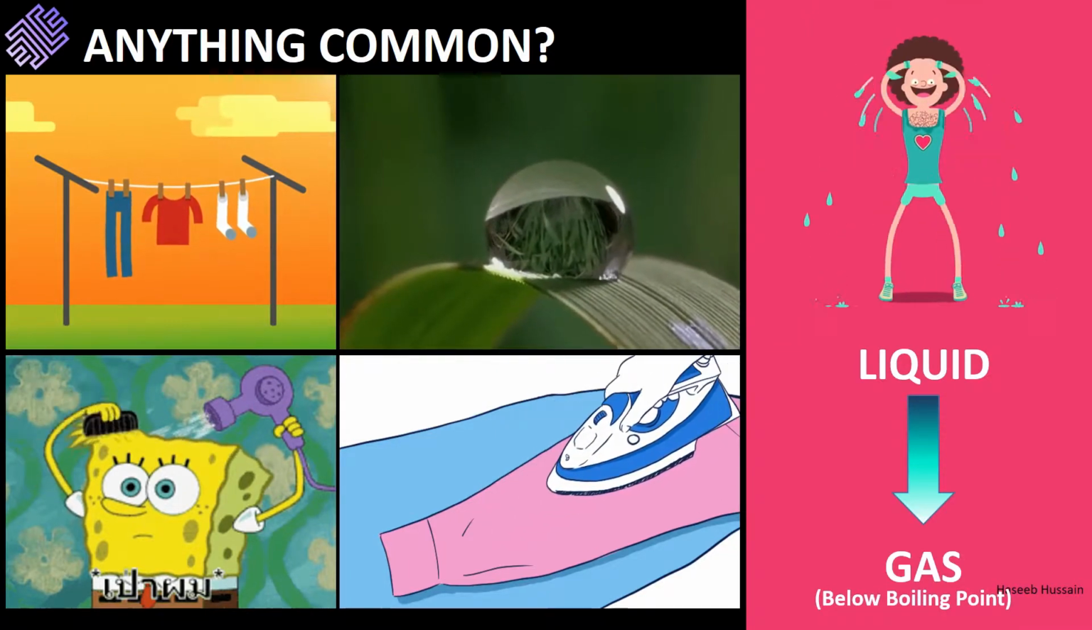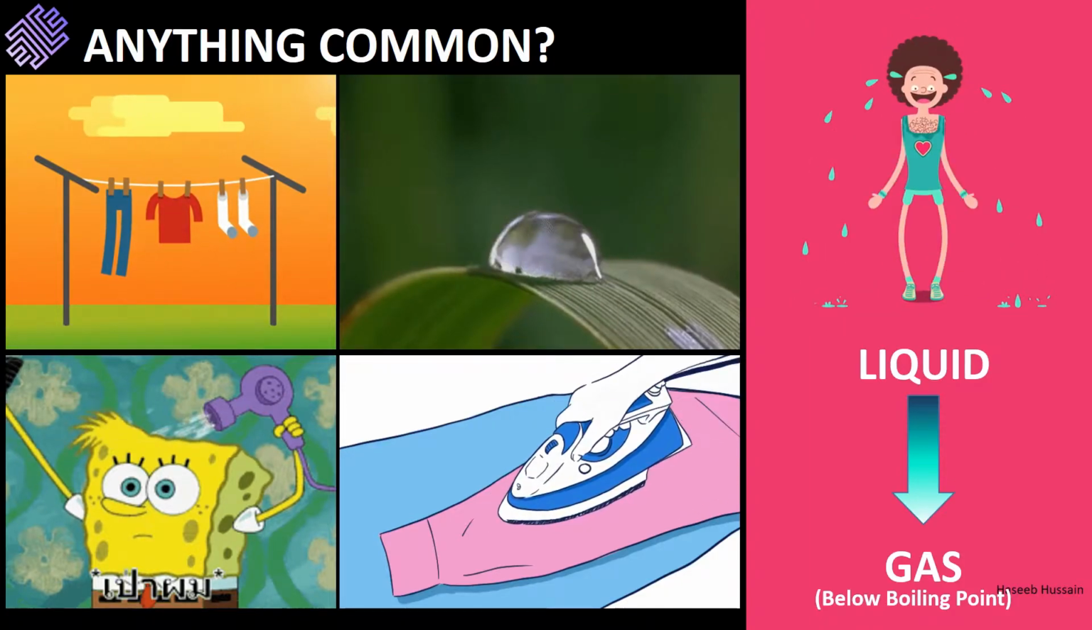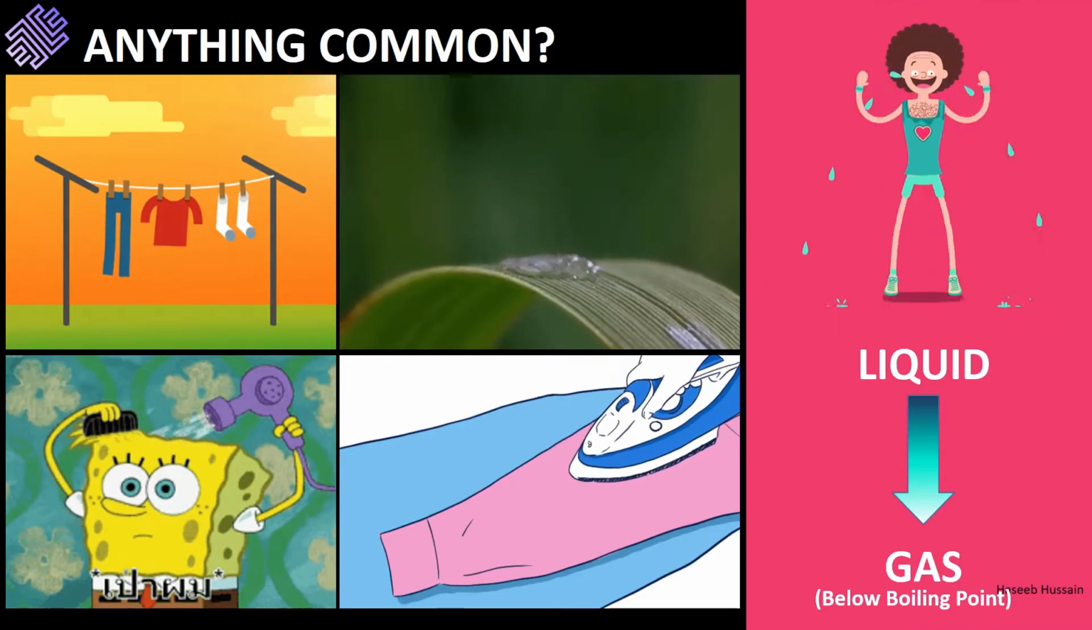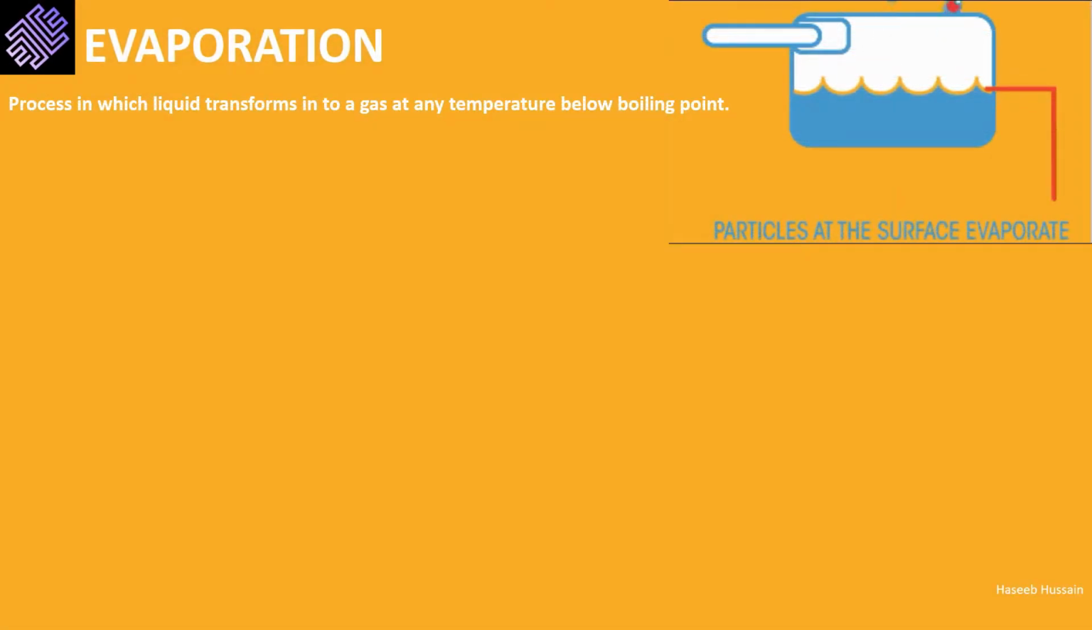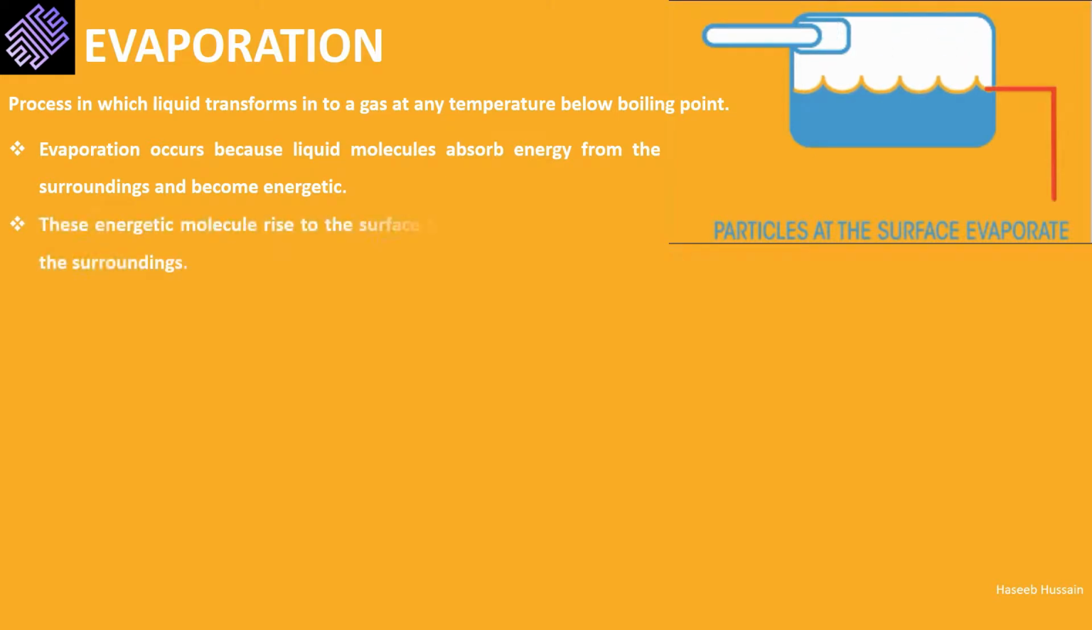In this session, we will talk in detail about this process and the impact of physical conditions on the rate of this process. Evaporation is the process through which liquid transforms into a gas at any temperature. This happens because liquid molecules absorb energy from their surroundings and become energetic. These energetic molecules rise to the surface from where they escape to the surrounding.